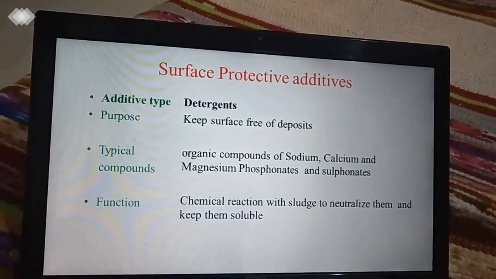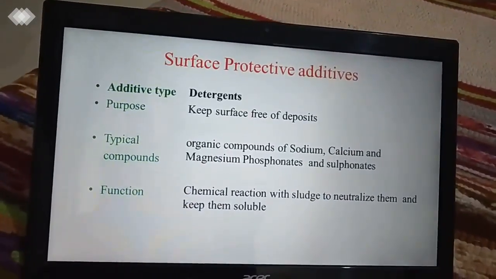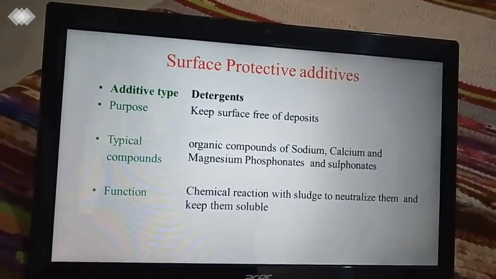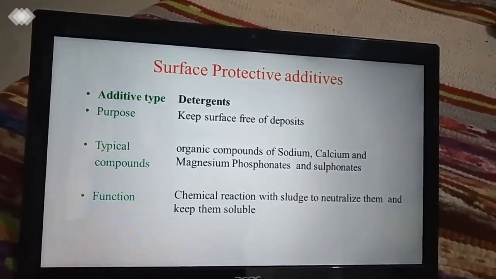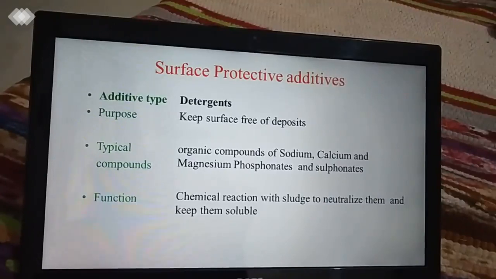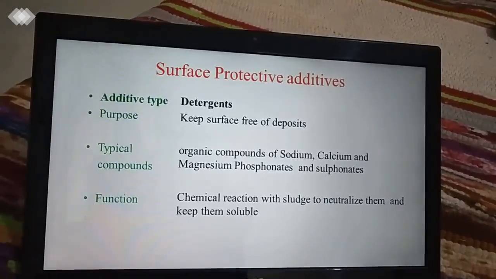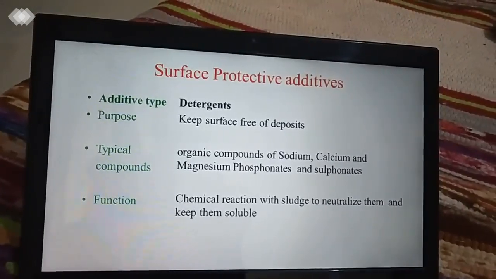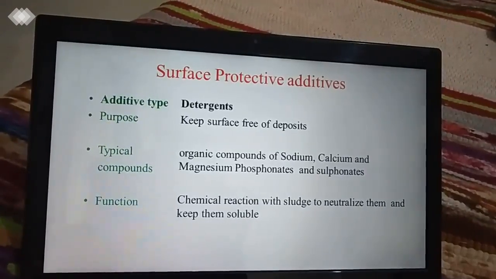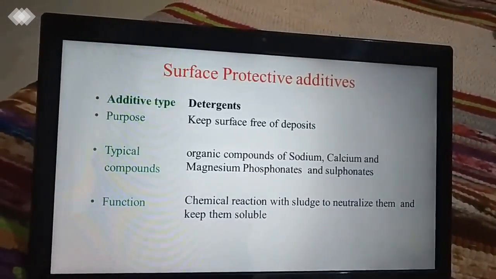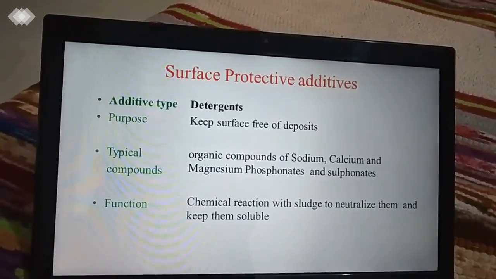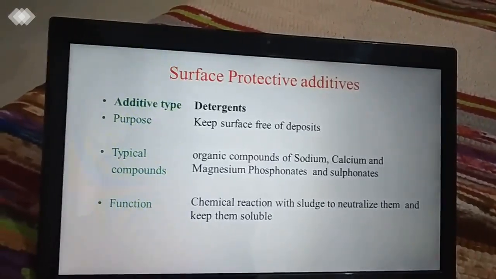Next important surface protective additive is detergent. It is mainly used in engine oil to keep the engine clean by holding insoluble material in suspension and preventing the formation of deposits and sludge. So the purpose of detergent additives is to keep surfaces free of deposits.